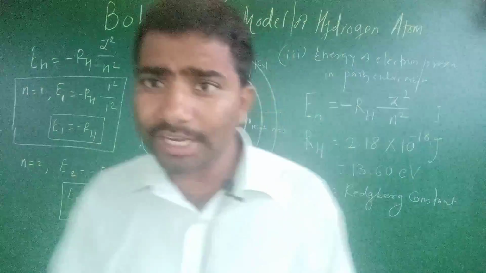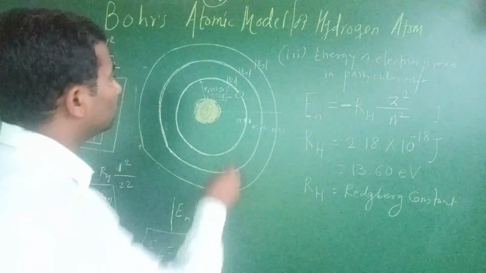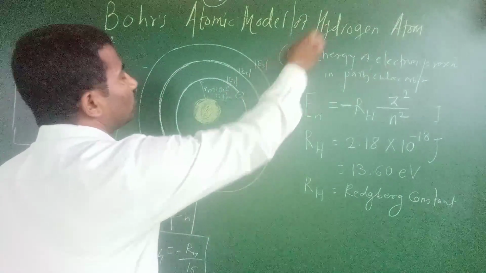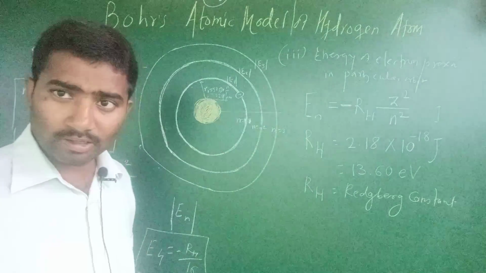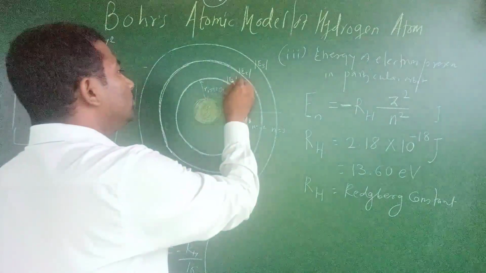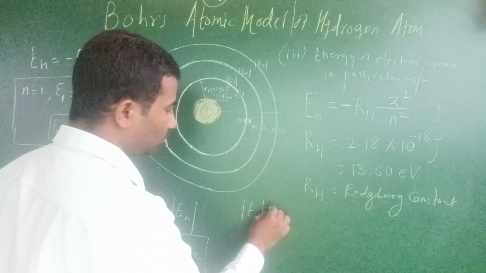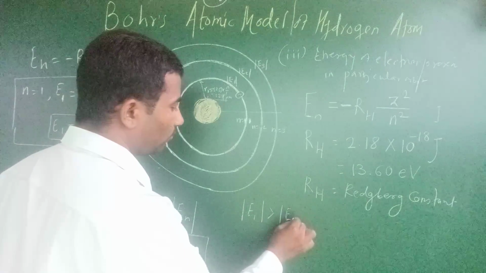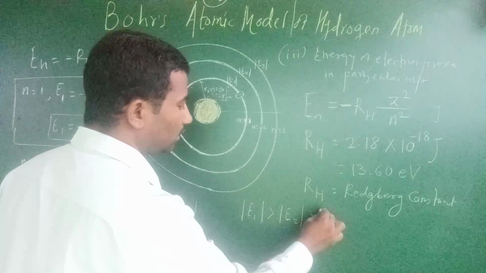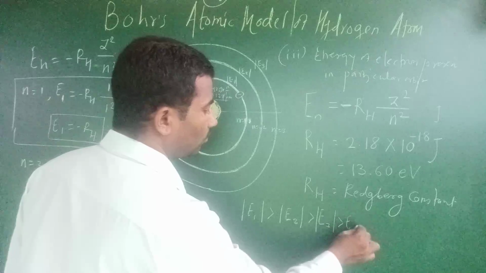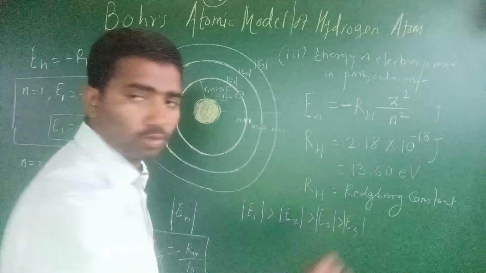If we take the mod of E1, E2, E3, E4, then mod of E1 is greater than mod of E2, greater than mod of E3, greater than mod of E4, and so on.